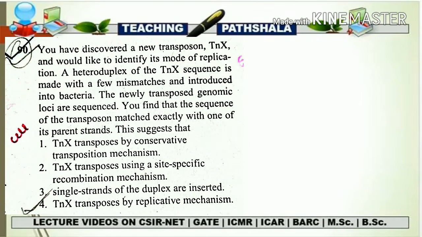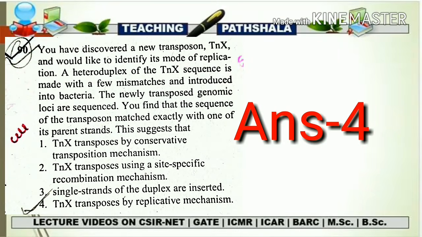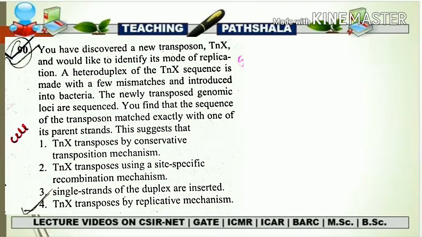DNA sequence, because it is going to match with one of the parent strand. That is why it is showing that there is some kind of replication, or a replica or the copying of that particular DNA sequence. Fine. So easily you can see that, but just due to the one word, that is the newly discovered transposons was matching with one of the parent strand, this is only indicating that there is some kind of replica formation or the copy of that sequence. So the correct answer is the fourth.